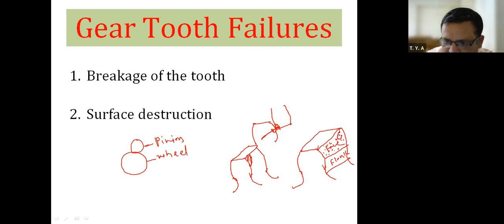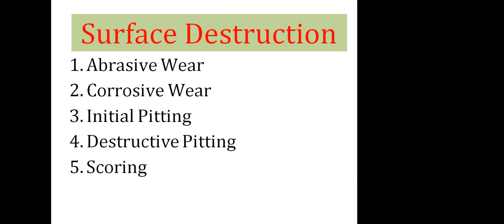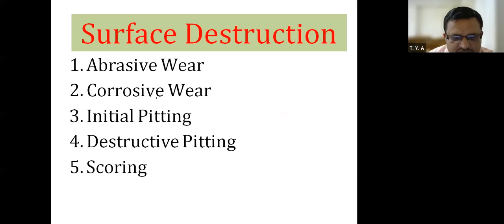Sometimes holes will be of bigger size. That is known as destructive pitting. Now we will see the different examples of surface destruction. First is abrasive wear. Second is corrosive wear. Third is initial pitting. Fourth is destructive pitting. And fifth is scoring. Now we will see the first, abrasive wear.